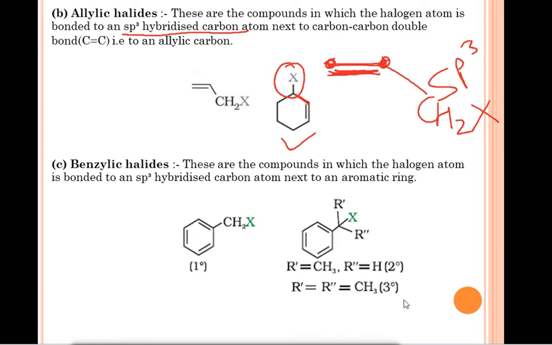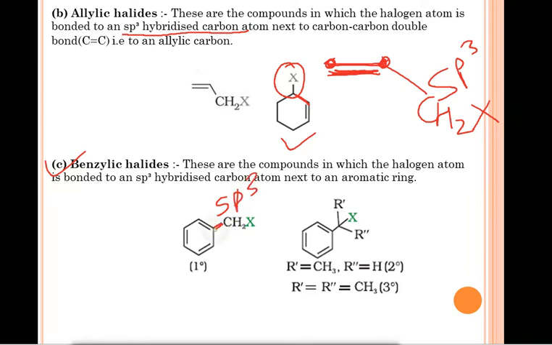Next we have benzylic halides. So what are benzylic halides? These are the compounds in which the halogen atom is bonded to an sp3 hybridized carbon atom next to an aromatic ring. From the name you can understand, benzylic means a benzene group is there. Benzene ring means an aromatic ring is there. So this is your benzene ring, and over there the halogen atom is attached to the sp3 hybridized group. An sp3 hybridized carbon means CH2.